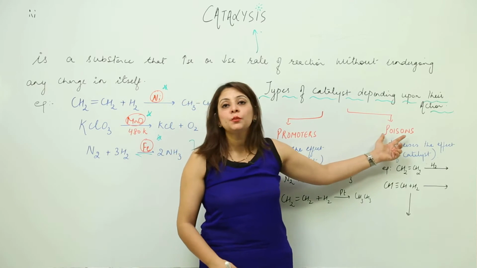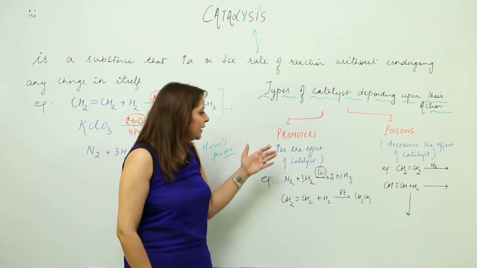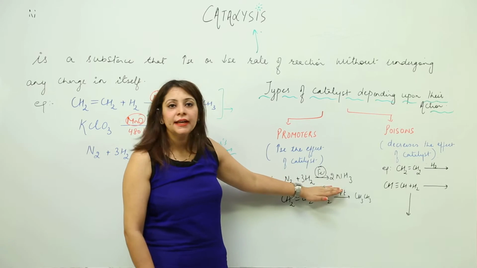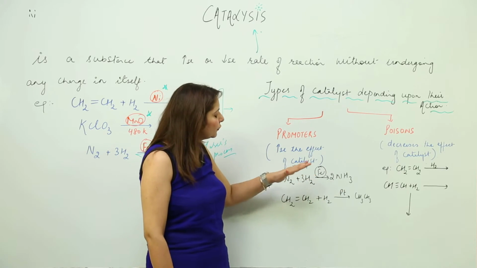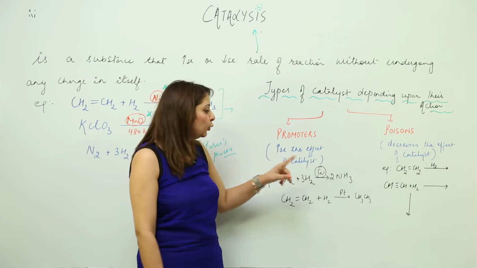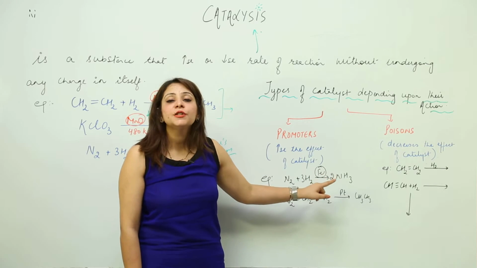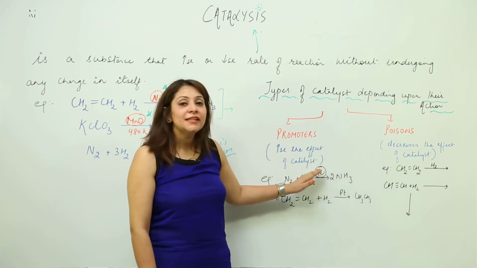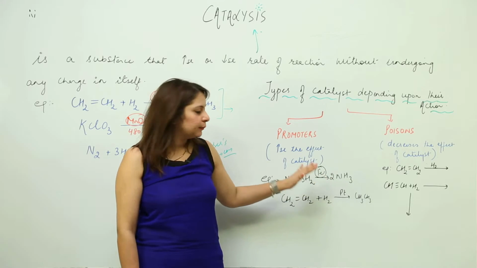So they are called poisons. Now see, we have promoters. I told you that this is Haber's process. You know that for this Haber's process to occur, we need a catalyst, iron. Iron just promotes this reaction, right? Or you can say it catalyzes the reaction. This will be a better term.